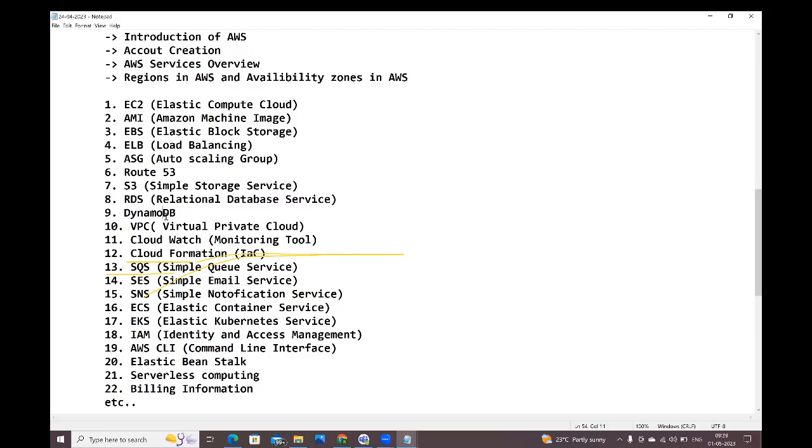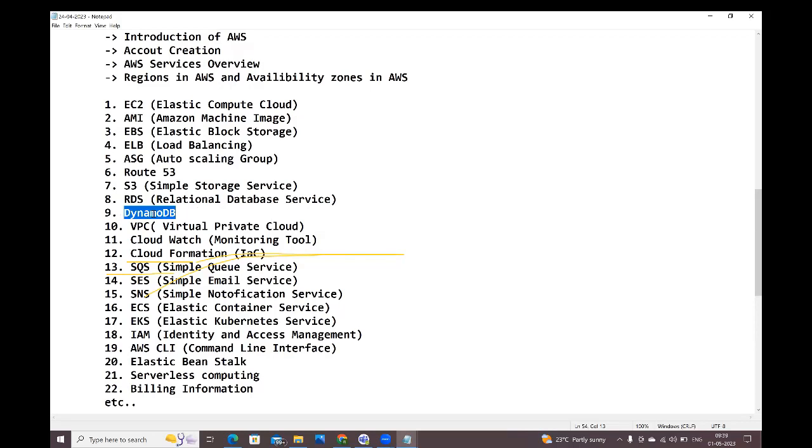Same here, DynamoDB. DynamoDB is also a database, guys. This is a NoSQL database. RDS is the SQL database. DynamoDB is the NoSQL database. DynamoDB, MongoDB, all these are NoSQL databases. In RDS, structure is there: proper structure, tables, rows and columns are available. In DynamoDB, there is no structure, guys. It is a non-structured database, guys.